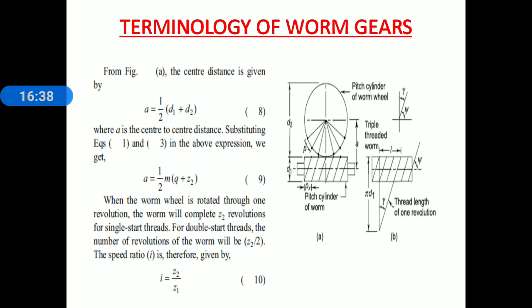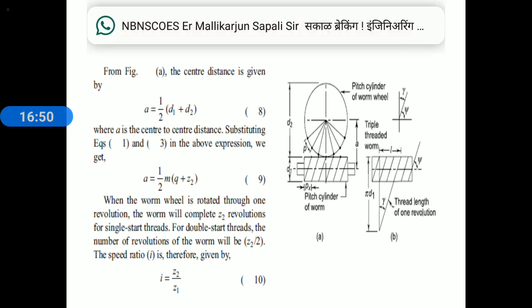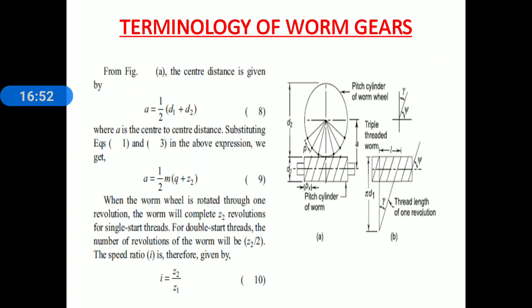These two values we substitute in equation number 8, and we get the relation A is equal to 1 by 2 inside the bracket qm plus m z2. From this relation we take the module common. A is equal to module divided by 2 inside the bracket q plus z2.